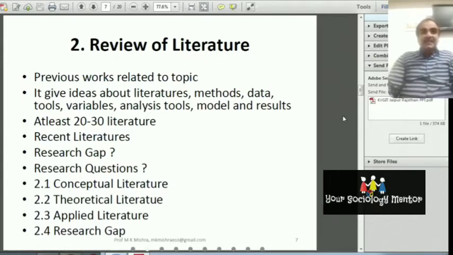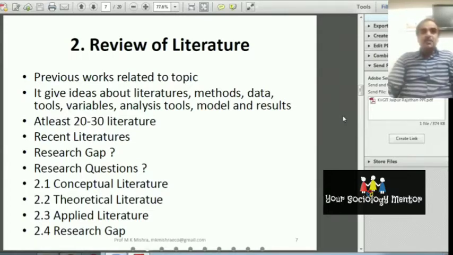And in this literature review, your research question should also be very clear. But the research question you can include in the other parts also. Generally, in the review of literature, you should focus on the conceptual literature, the concept about the topic.